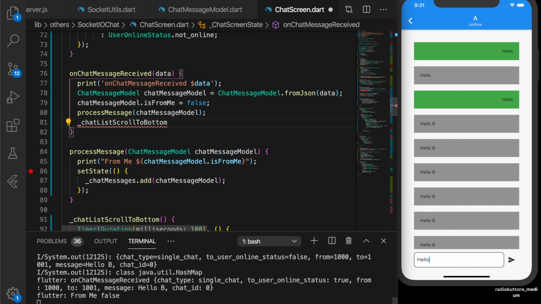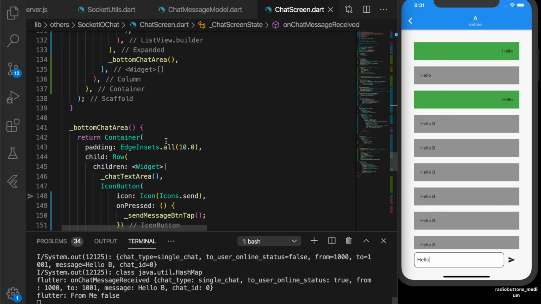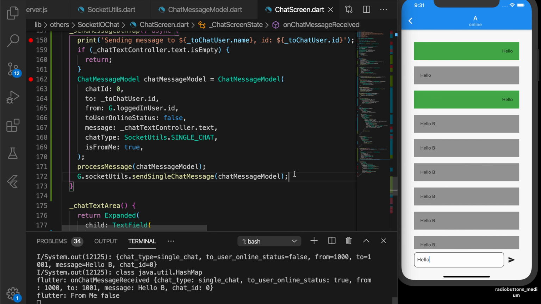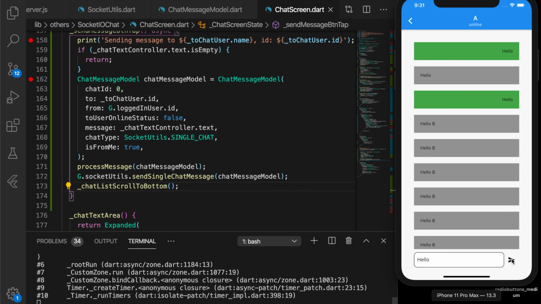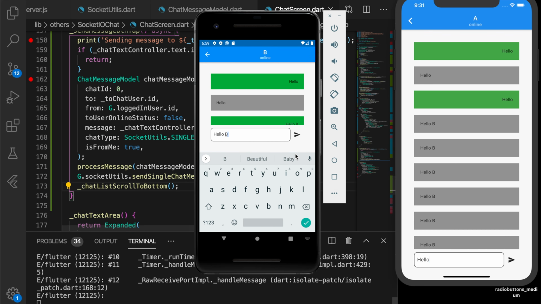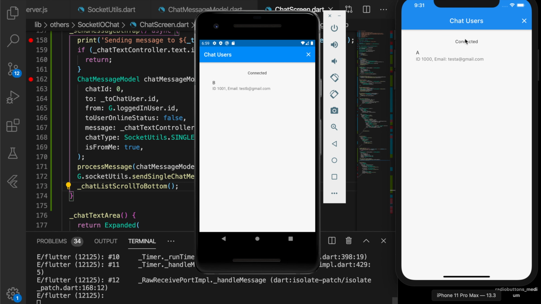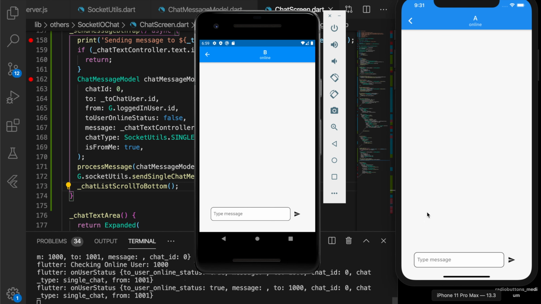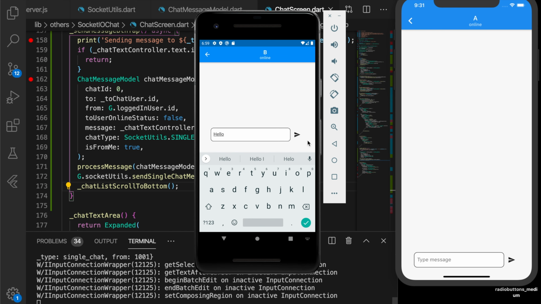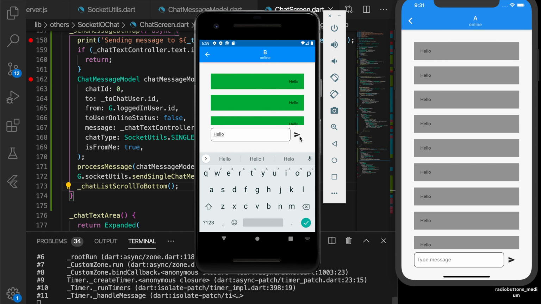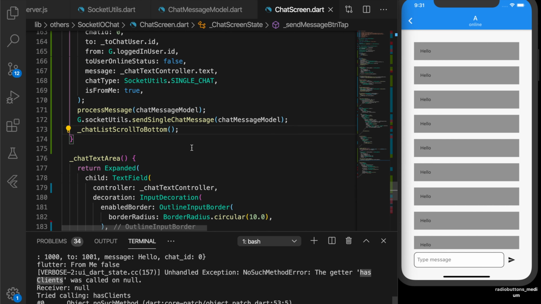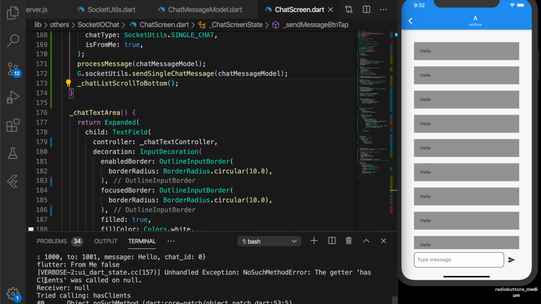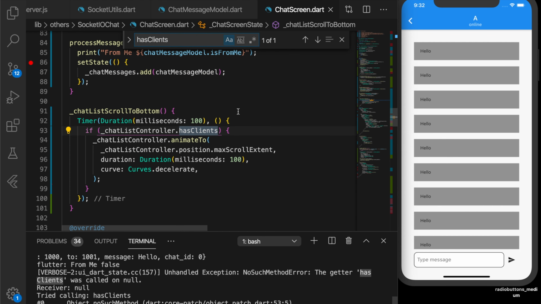Now let's call this function after the process message. Okay, and when the message is sent and when it is received, right? Okay, let's see if that is working. Okay, so we forgot to link the chat list controller to the list, right?